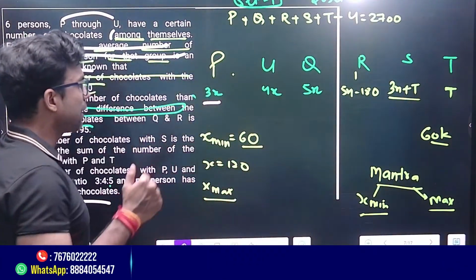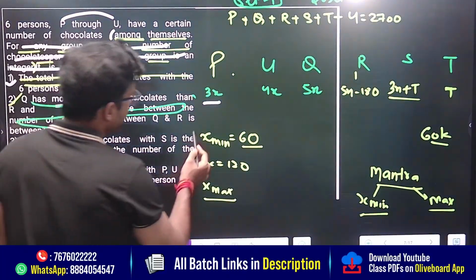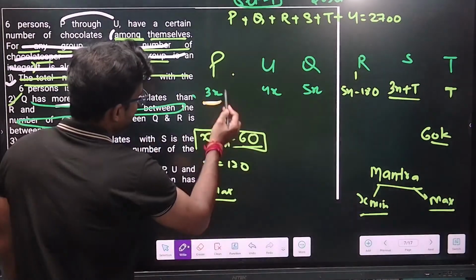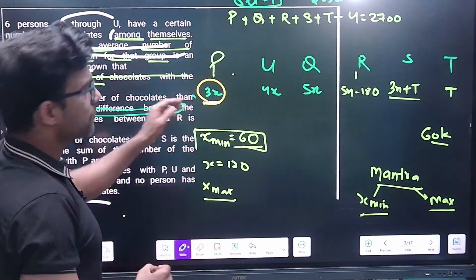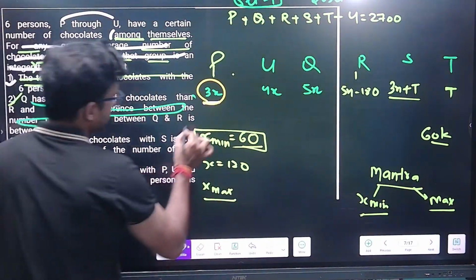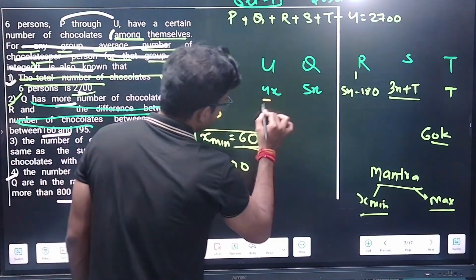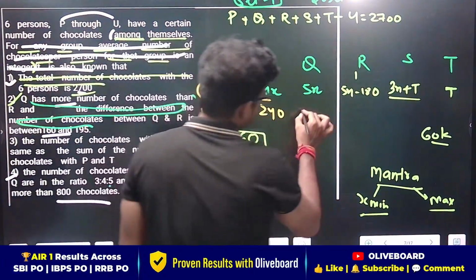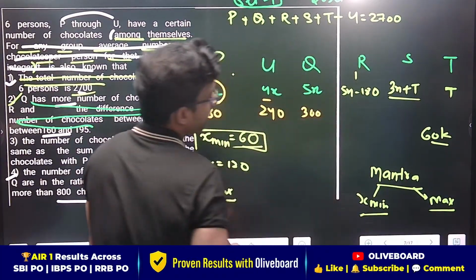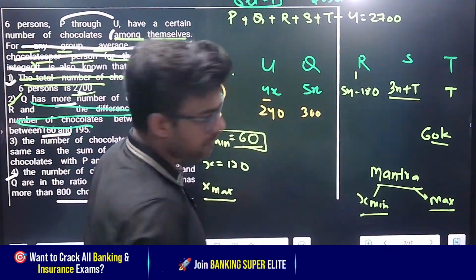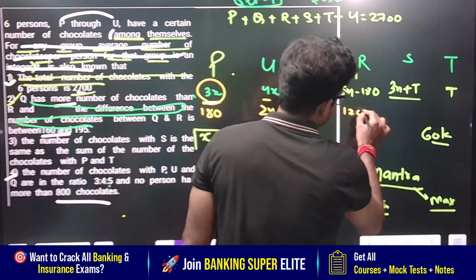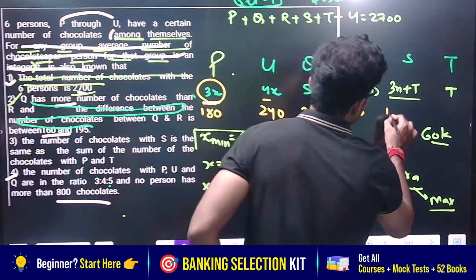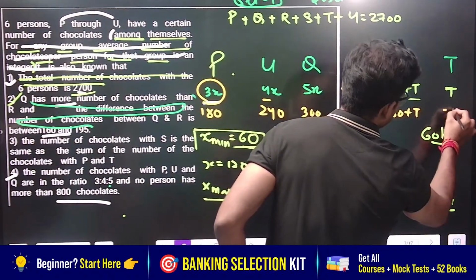So now if I go for minimum, X minimum is 60. If I go for this value, 3x would become 180, this is 240, and this is 300 basically, because 5 into 60. This is 300 minus 180, which is 120. This is 3x plus T, so in the format of 180 plus T. And this would be T only.